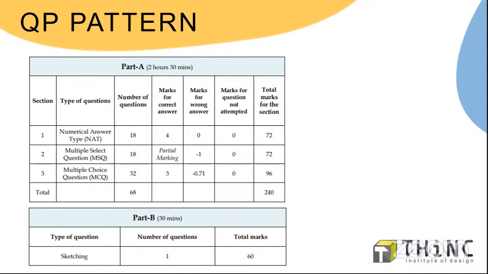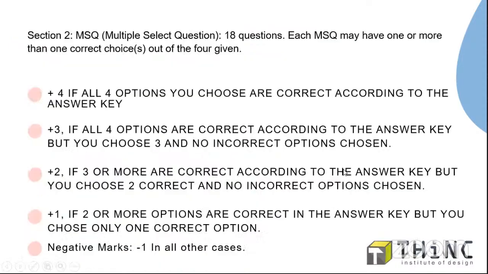After that comes the MSQ, the multiple select question. Again, there will be 18 questions, and the highest mark will be 4 marks in the multiple select question. One of the major differences in this year's examination is the change in the marking scheme of the multiple select question. So what was the marking scheme till last year? Till last year, it was like this.